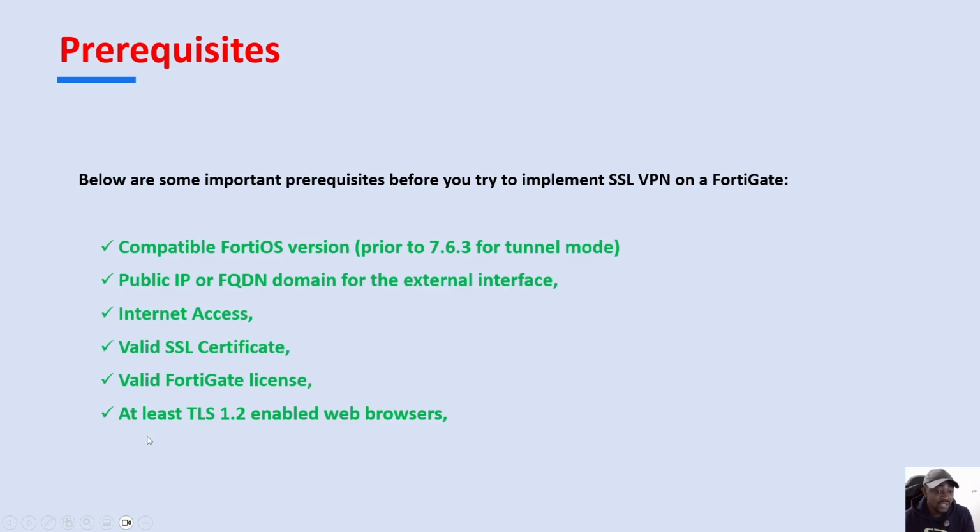And you also need to make sure that the workstations which are going to connect to your FortiGate support TLS 1.2 at the minimum level.